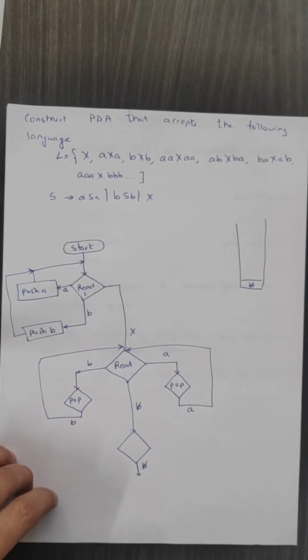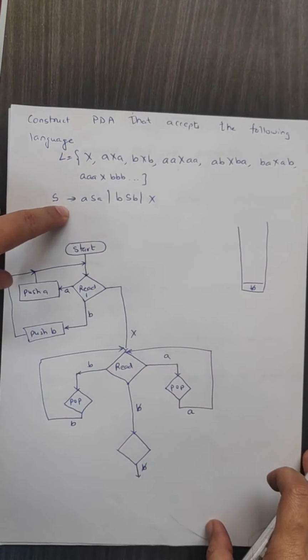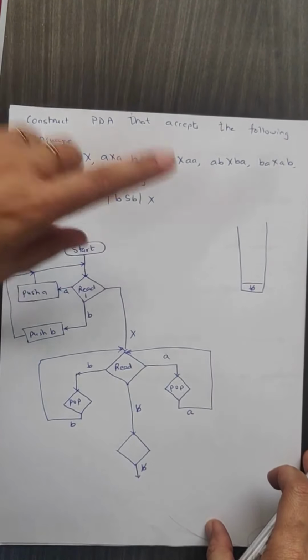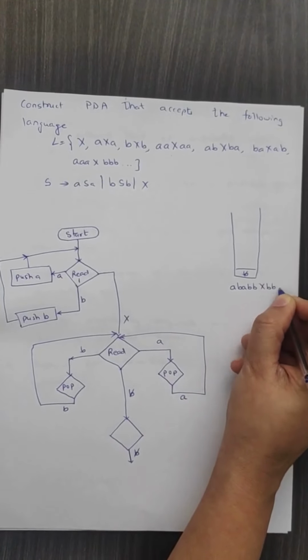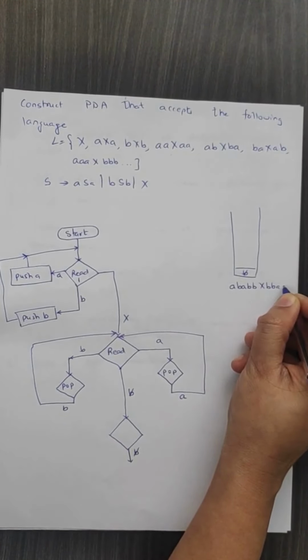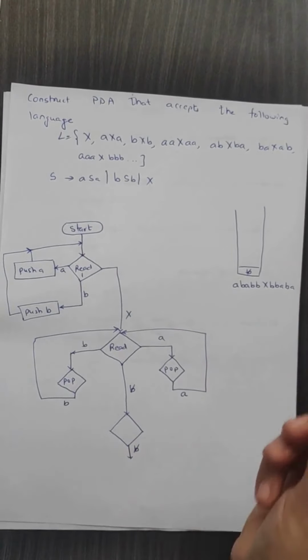The grammar is a palindrome string with the middle symbol always X. So the grammar can be written as S gives ASA or BSB or X, where X is our center symbol. Now we will be using a pushdown automaton for solving this problem, and the string that we are considering is ABABBXBBABA. This is our string.